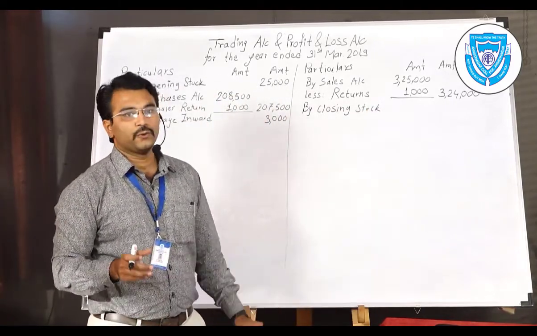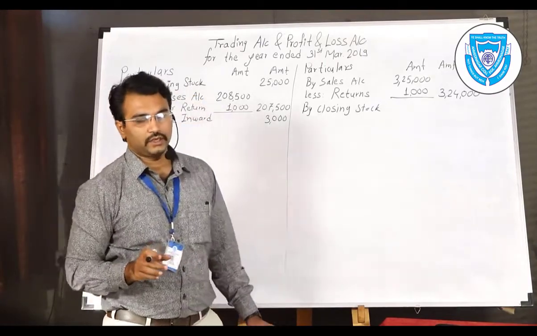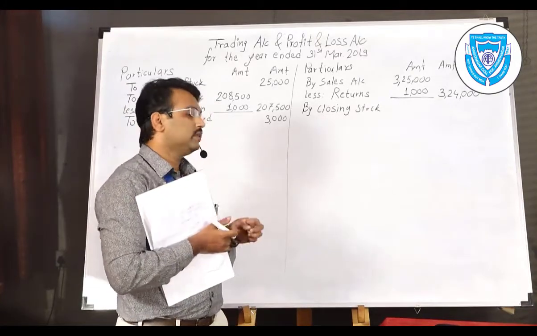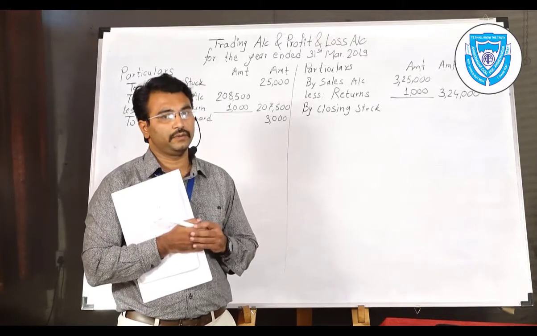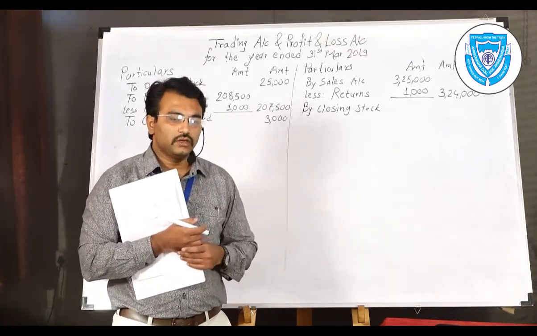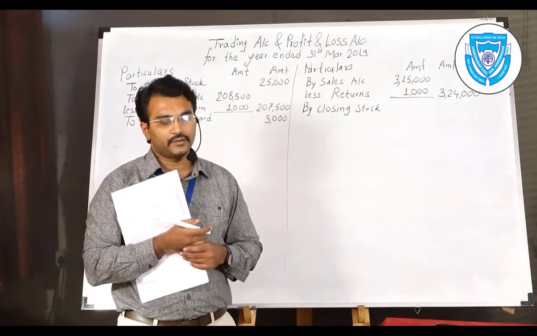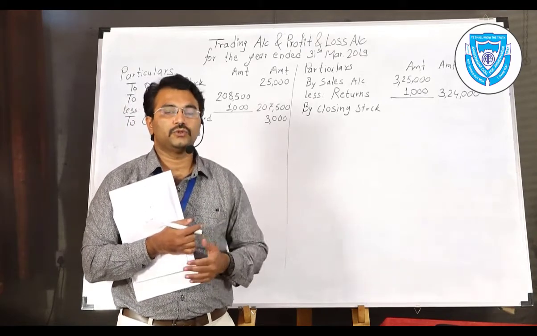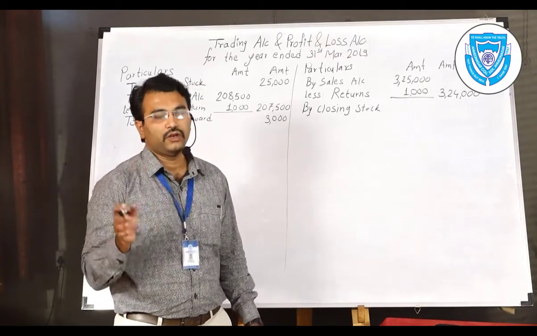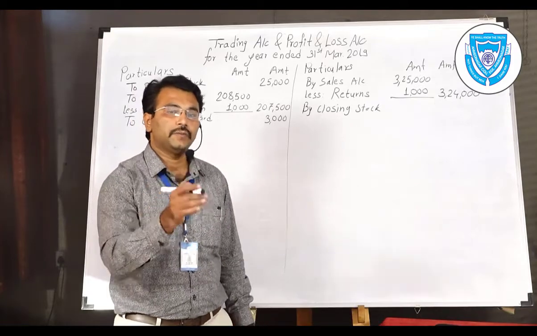So the amount of closing stock is written on the credit side, opening stock on the debit side. Why does the closing stock always come in the adjustment? Why is it not given in the trial balance? That question may arise in your mind. Closing stock is the remaining stock which is calculated at the end of the accounting year. So it might have remained in the store while accounting, and the value of that closing stock is made later. So it always remains in the adjustments.